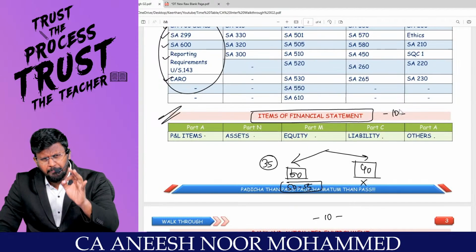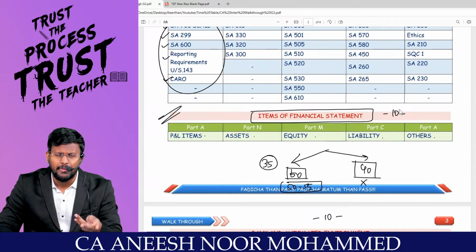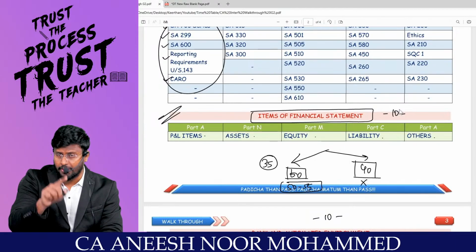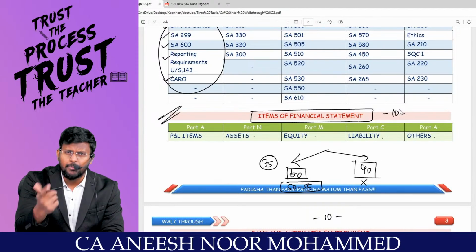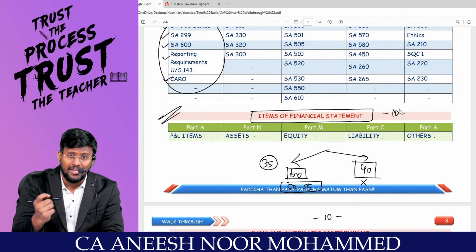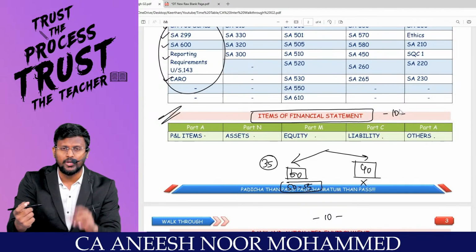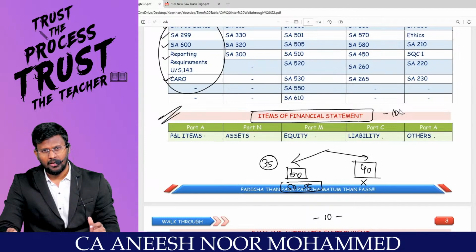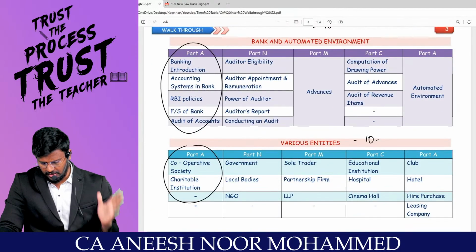30-35 marks we are simply avoiding, going to the exam and blabbering. What marks will we get from that 30? Assume from that 30, if we are able to get 50% conversion, that is 15-20 marks. That extra leverage is the difference between a successful student and an unsuccessful student. So think on those lines, then things will be very easy.